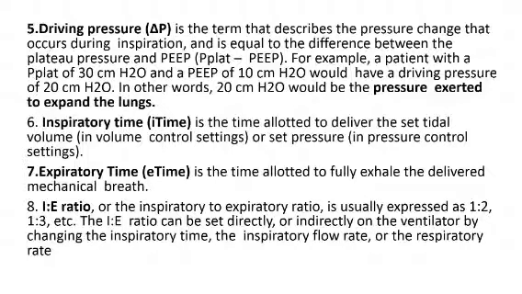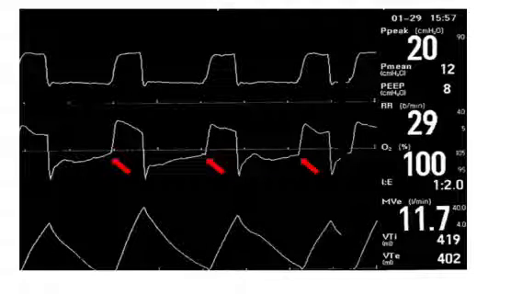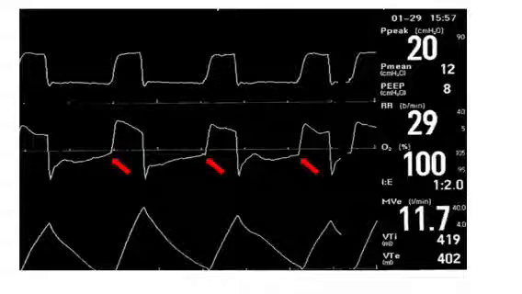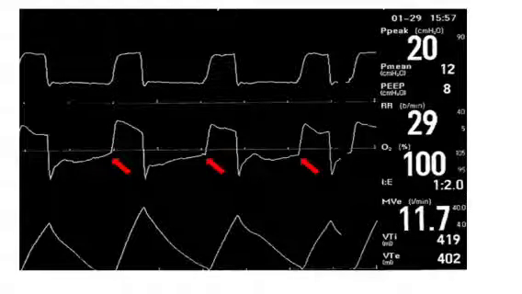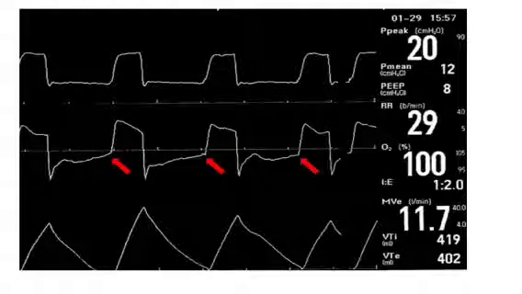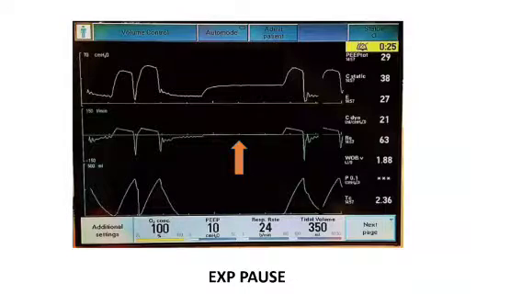Then the inspiratory time. That is the time allotted to deliver the set tidal volume or the set pressure, the target we are giving. And the expiratory time is the time we give to fully exhale. I want to mention, like I already mentioned about auto PEEP: if my inspiratory time is very short, I can generate auto PEEP without my patient having a restrictive lung disease, asthma or COPD.